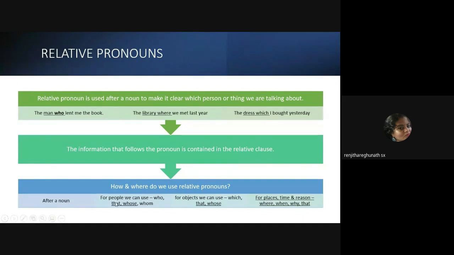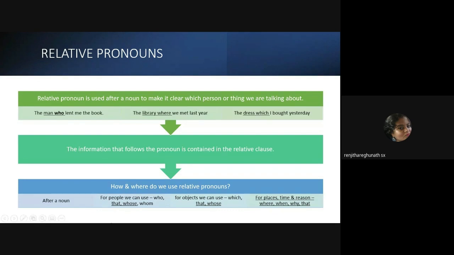Now, in case of people, if you're referring about people, then we can use who, that, whose, and whom. All right. Objects ആണ്. If you're going to bring clarity about the objects, then we would use which, that, and whose.